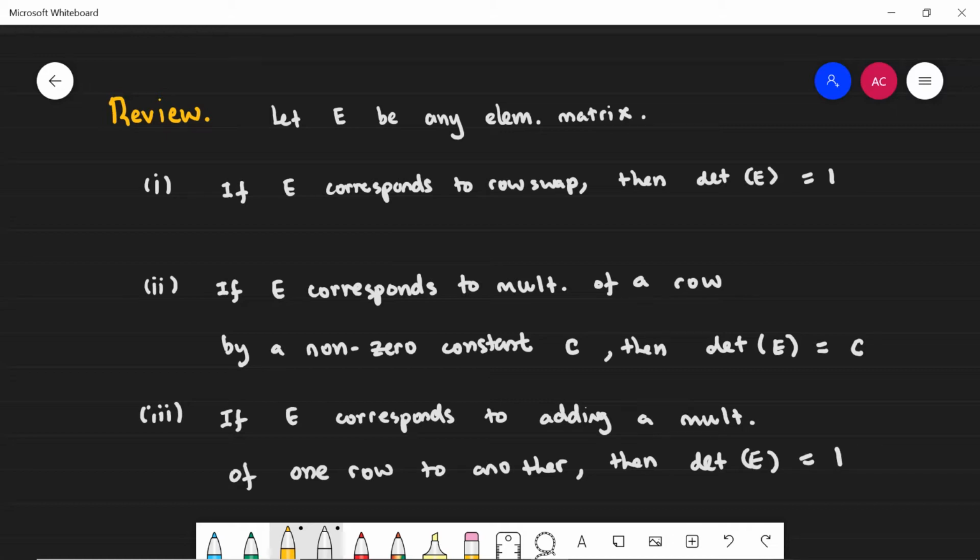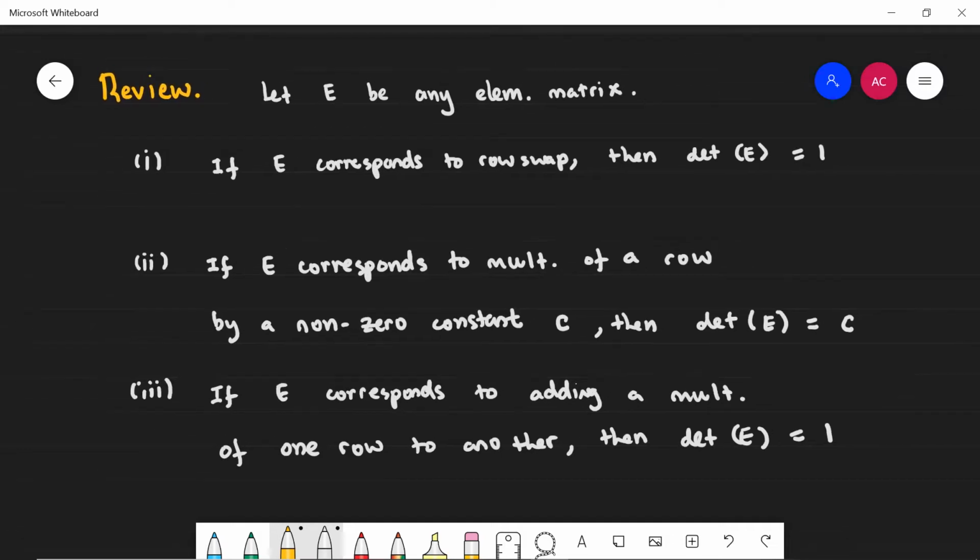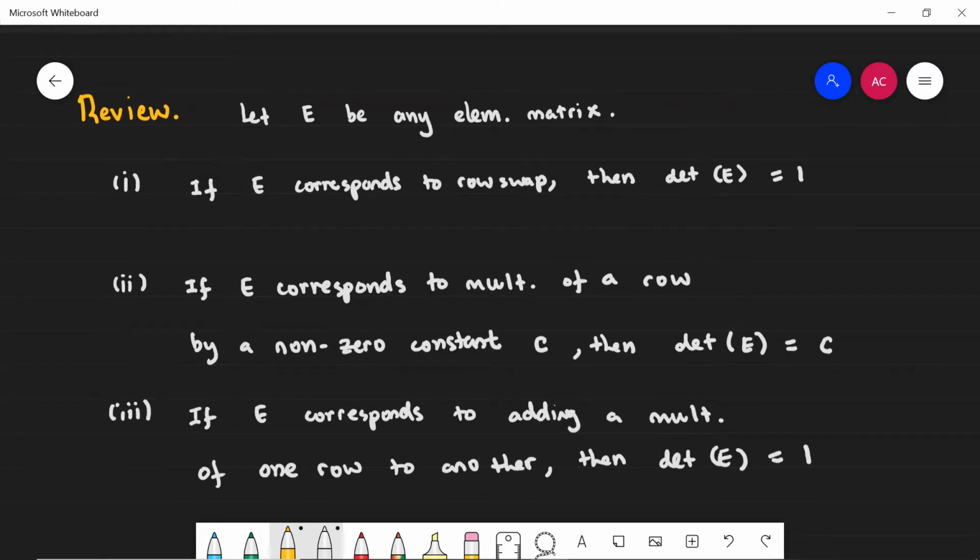So in particular here, you see that in each case, my determinant is not going to be 0. Because here, the determinant of E being equal to C, for example, we know C is restricted to be a non-zero constant, and so the determinant in particular is non-zero. And over here I have a typo. In the first case, when E corresponds to row swap, the determinant of E is -1, not 1.